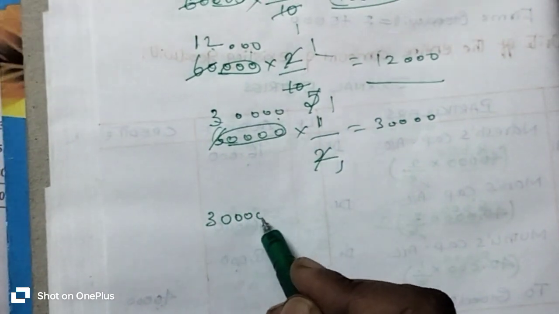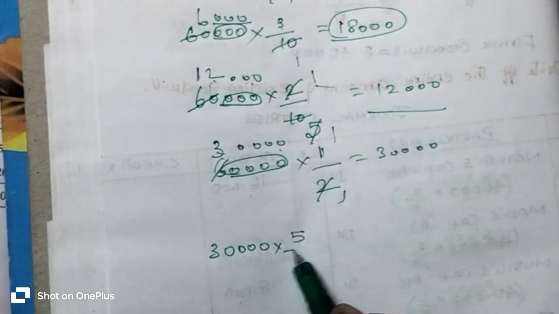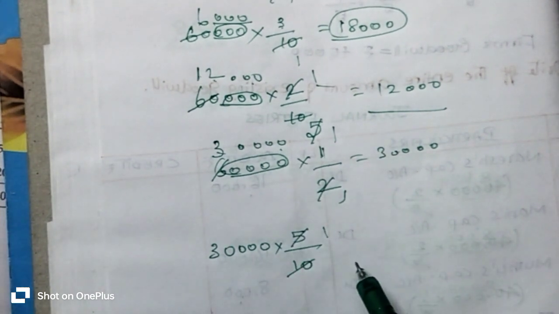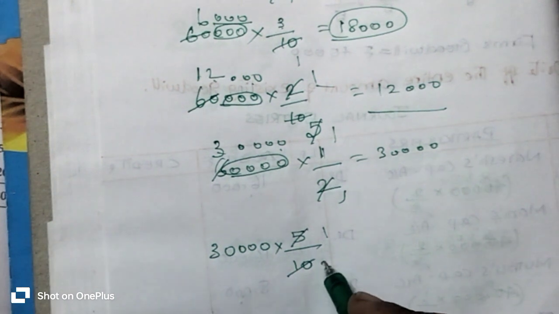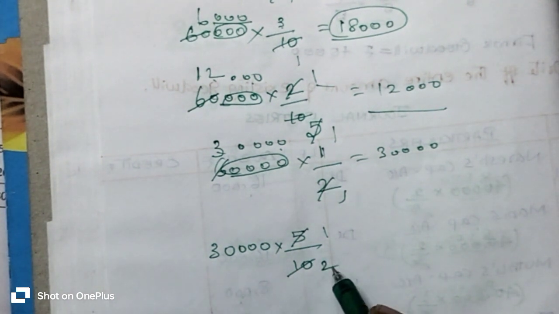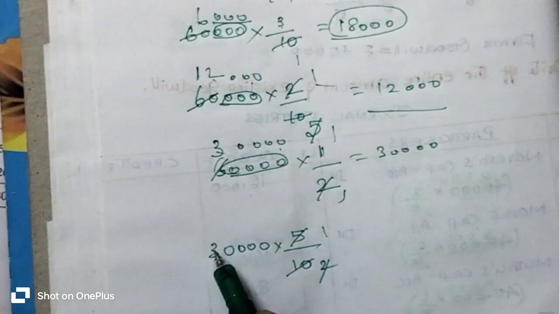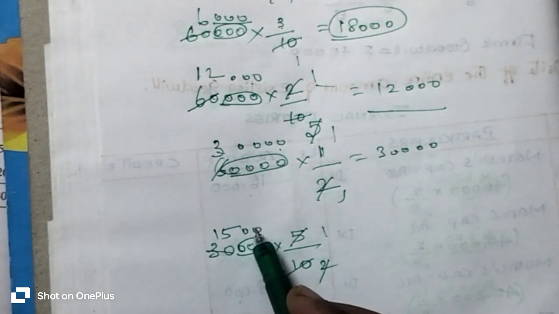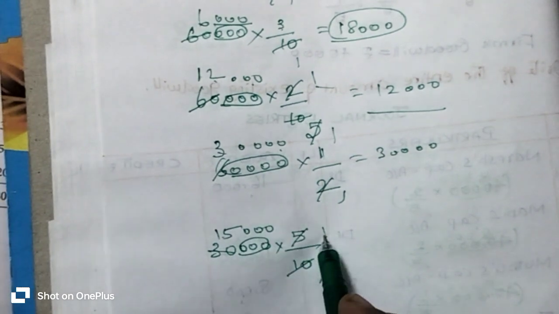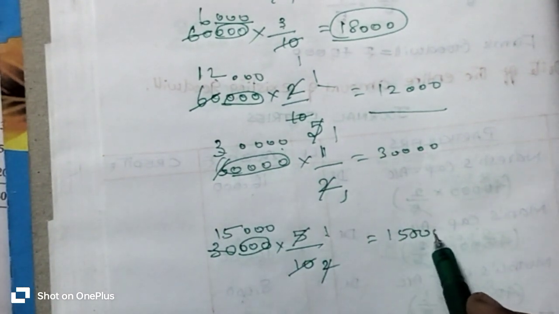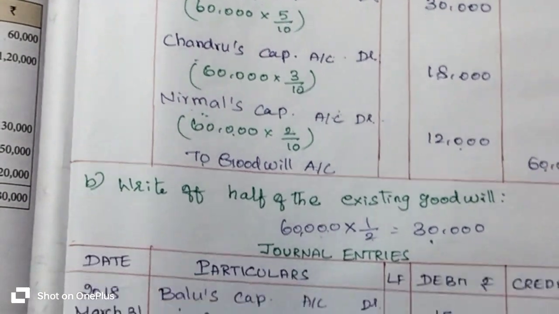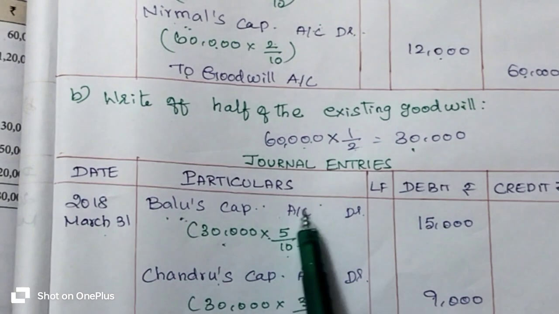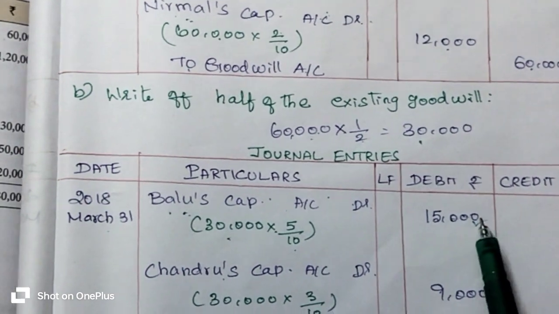So 30,000 rupees into 5 by 10. 1 5 is 5, 2 5s are 10. So 1 2 is 2, 15 2s are 30. These 3 zeros is to be added here. 15,000 into 1s are 15,000 rupees. So that 15,000 rupees goodwill is transferred to Balu's capital account.